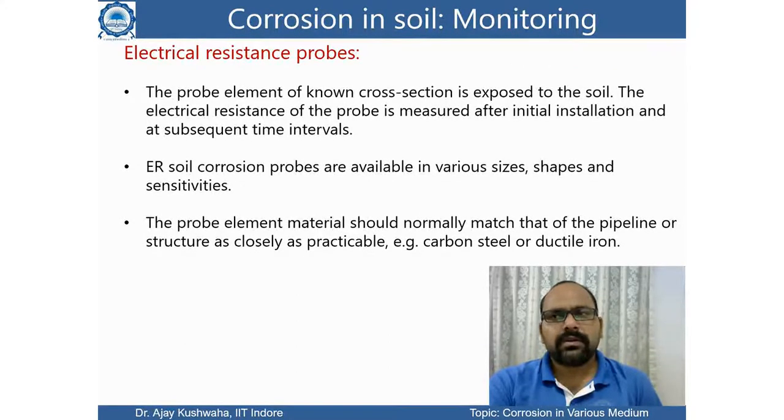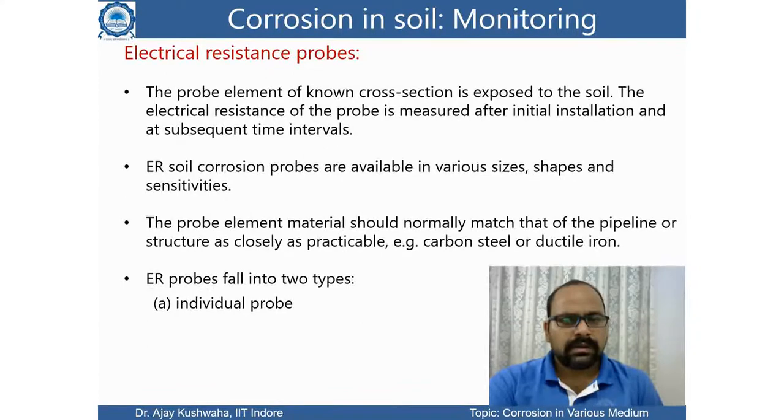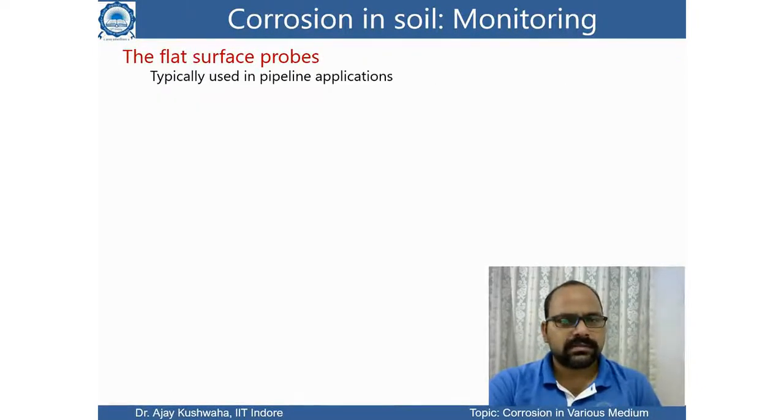Basically, whatever kind of pipeline or material is having some corrosion behavior, a similar kind of material or metal should be used to prepare the probe. ER probes fall into two types: an individual probe, or a probe installed as a part of a test station. So either it is independent or it is part of the station setup.